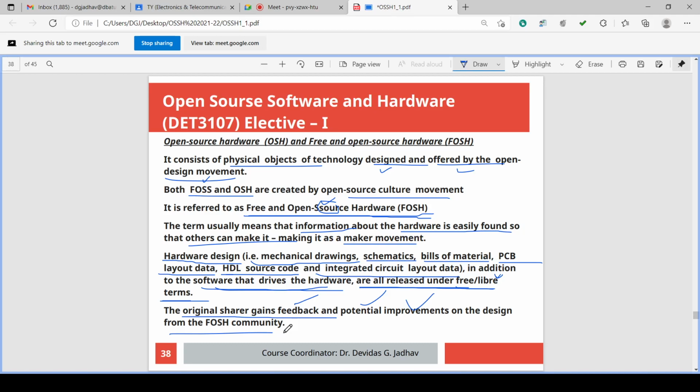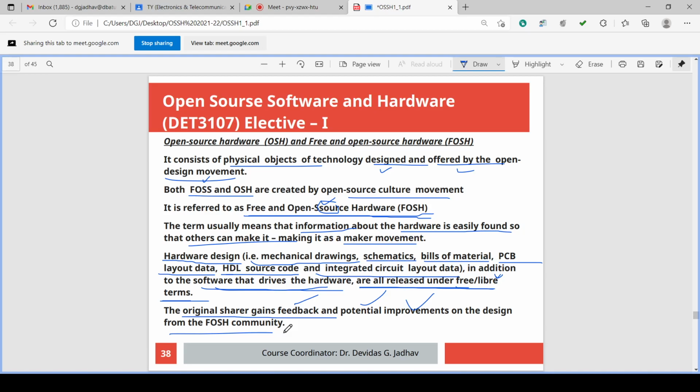But in case of hardware, the hardware material requires costing. It requires money. If you want to develop some hardware, those hardware components require money. They have to be purchased. Hardware components will never be available at zero cost, and no one will give you a hardware component free of cost.